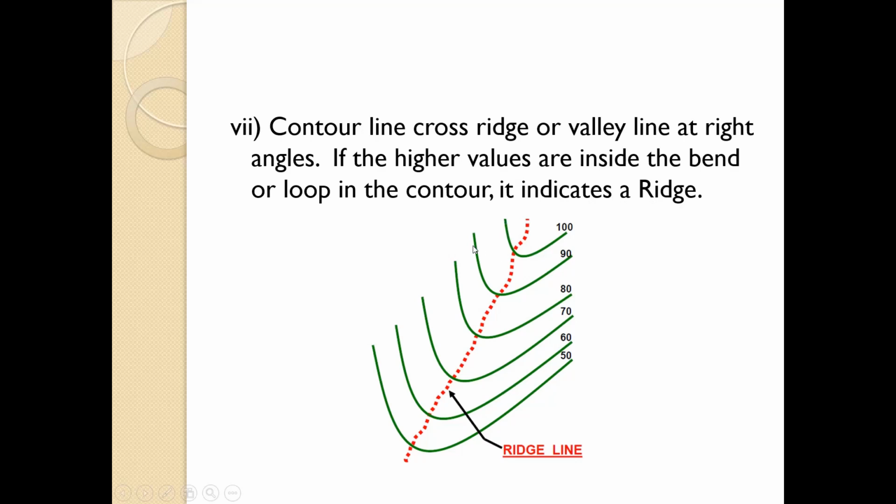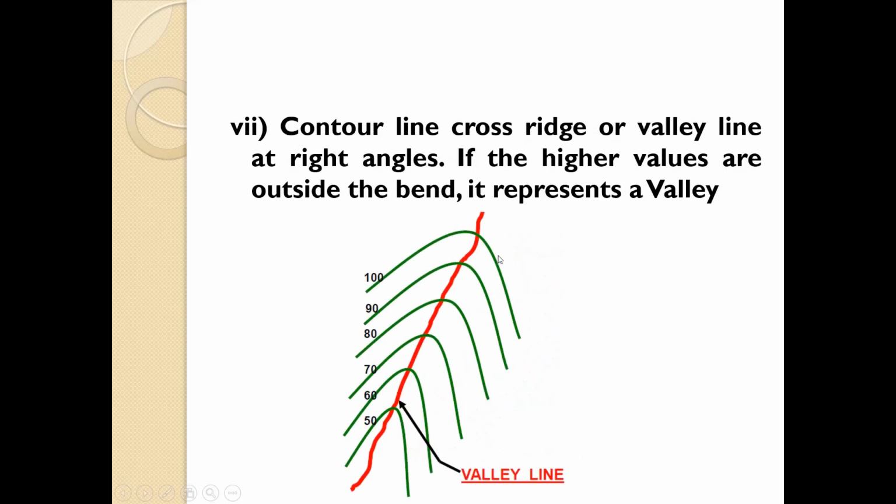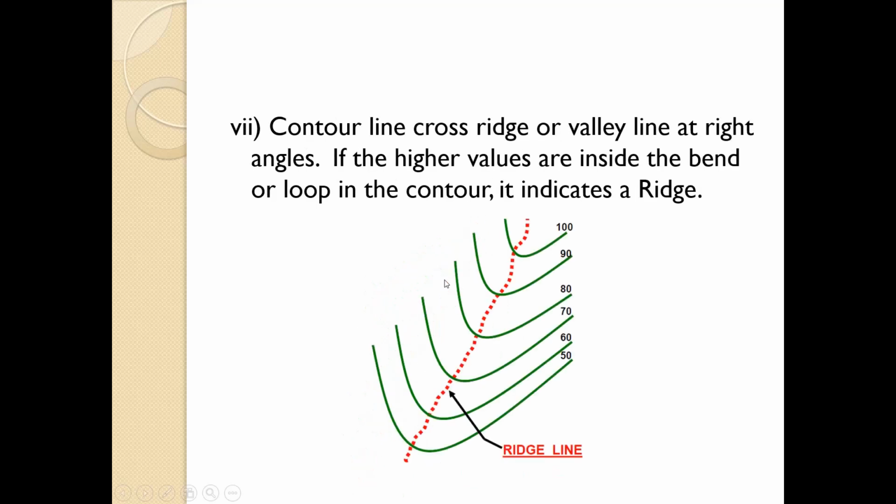So here you can see this is the ridge line and it indicates the ridge. The contour lines cross a ridge or valley line at right angles, and if higher values are outside the bend, they represent the valley. So this is the valley line. So this is the valley and this is the ridge.